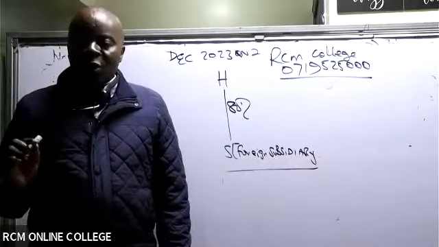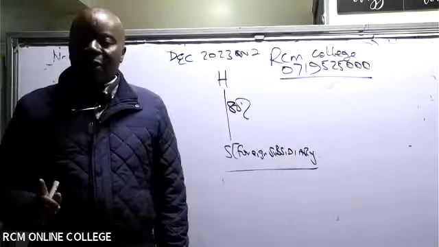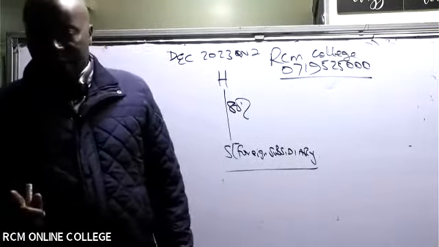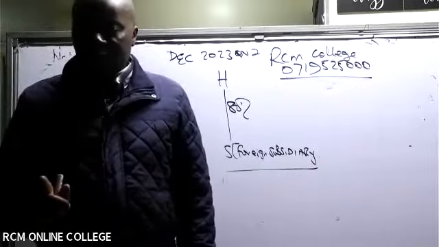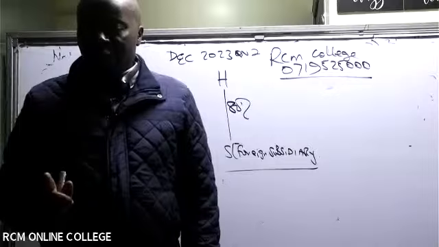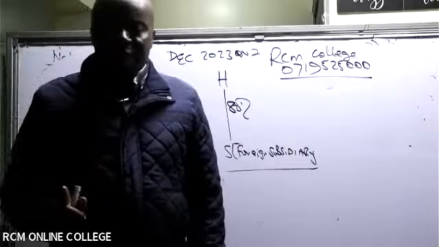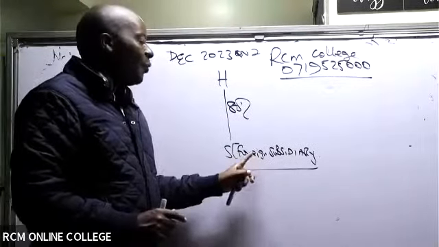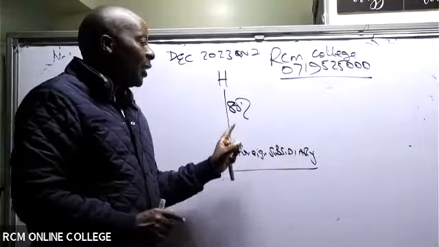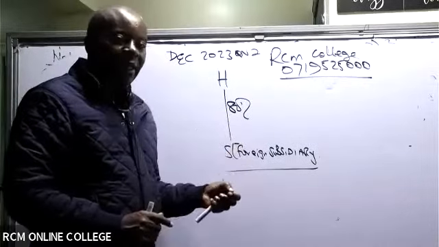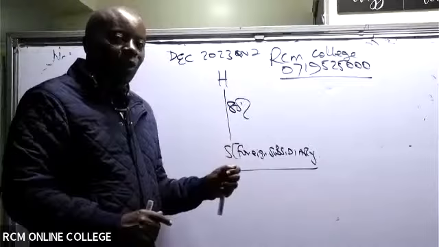Now, of course, I know the order that the examiner has asked us to follow. The examiner wants us, A, to calculate the value of goodwill on acquisition of S Limited in Kenya shillings, and B, the consolidated statement of financial position for H Group. The moment I've understood that this is a subsidiary, of course, we have discussed this severally, 80% is controlling, because this is more than 50% using the quantitative threshold.